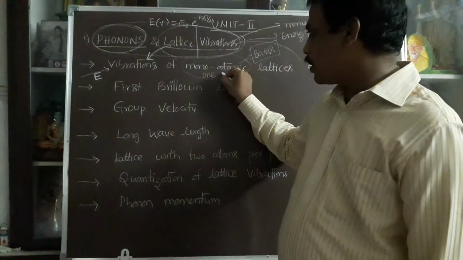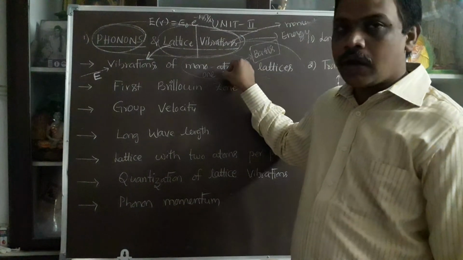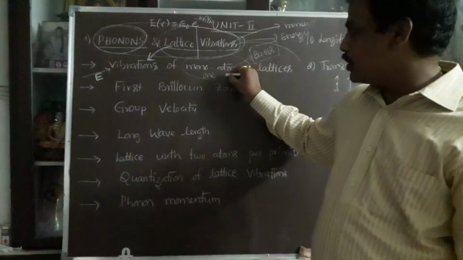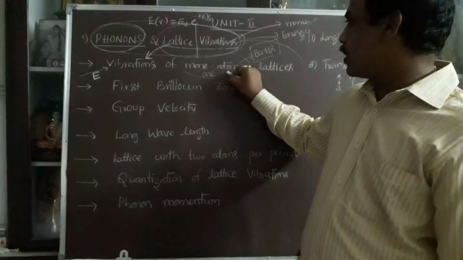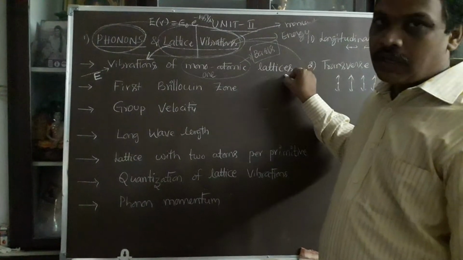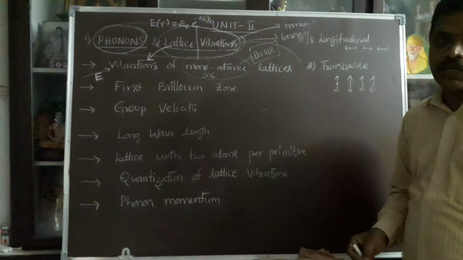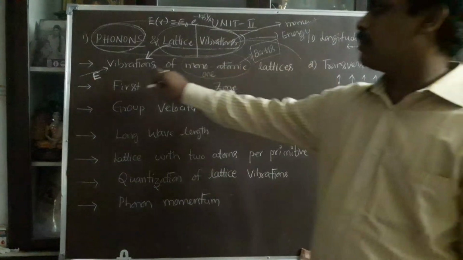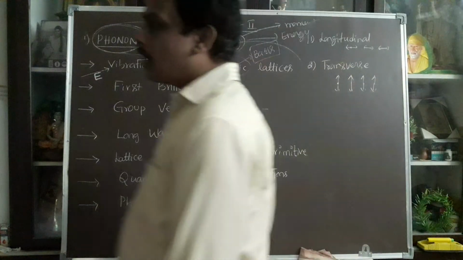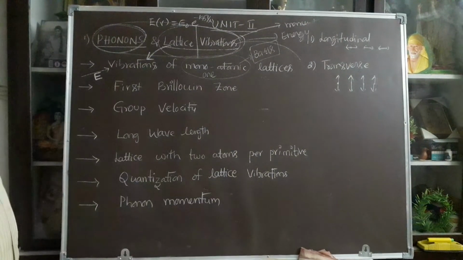This one atom absorbs some energy, thermal or chemical energy. With the absorption of energy, the lattice is moved. That movement exists in the form of vibrations. That vibration can be explained in the first topic, which is called vibrations of monoatomic lattice.